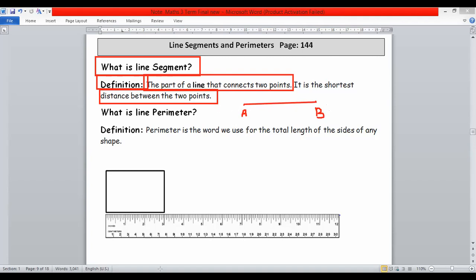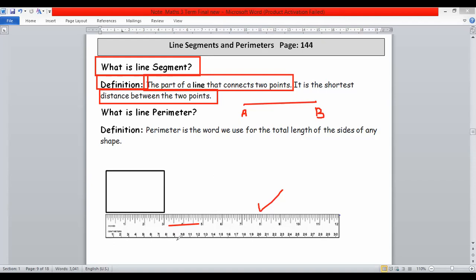2 points. So you can measure this line segment with the help of ruler. Dear students, this is your ruler and you can use ruler to find the length of any line segment or any object.